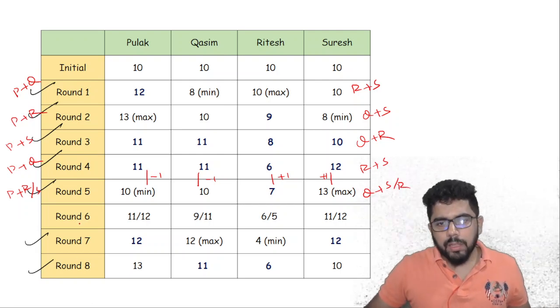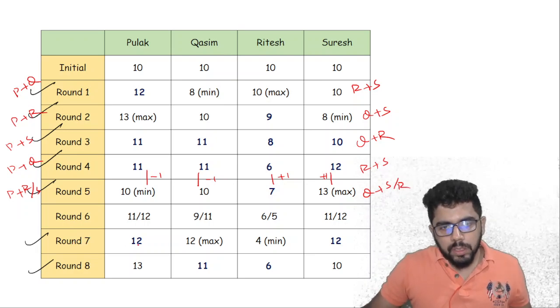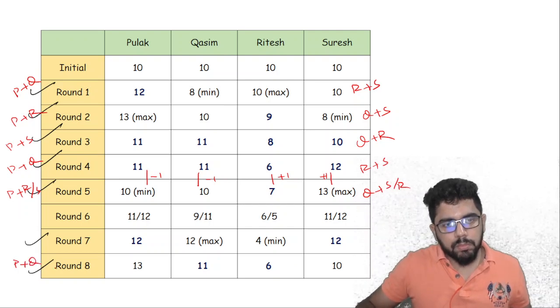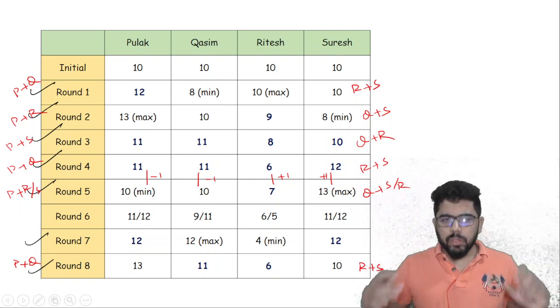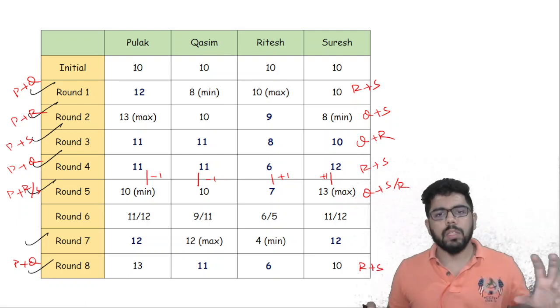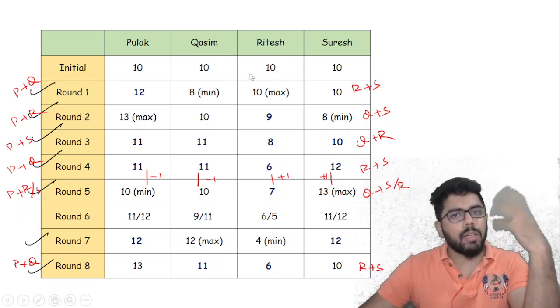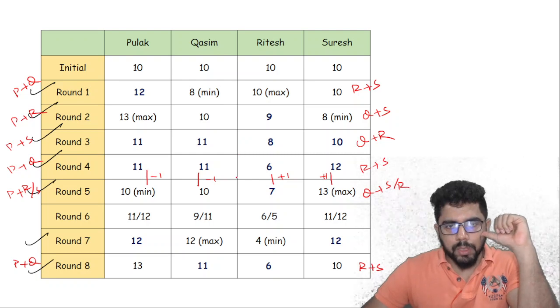Now round 6 we haven't figured out yet, so round 7 is not possible. From round 7 to round 8 it is easy. This is plus 1 and this is minus 1, that means Pulak plus Kasim, and this is Ritesh plus Suresh. So only round 6 and 7 we need to know who are the pairs and what are the values. So round 6, how do I solve? Again round 6 total has to be 40. So what are my possibilities?